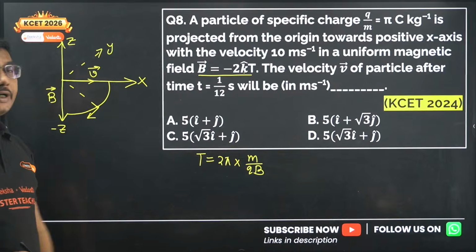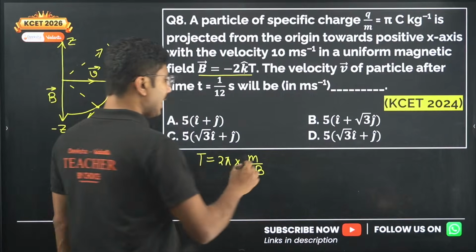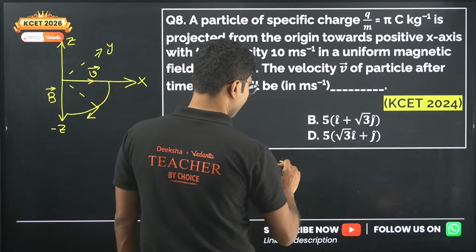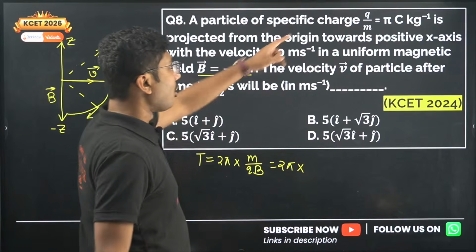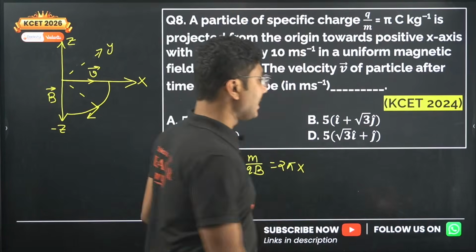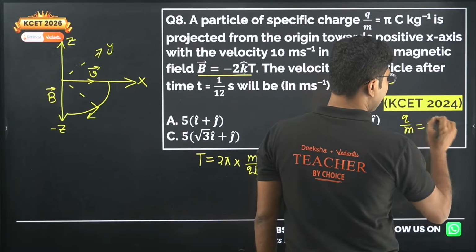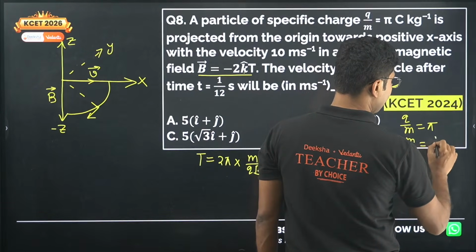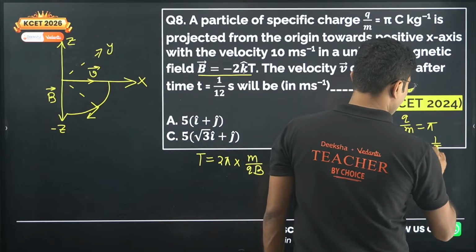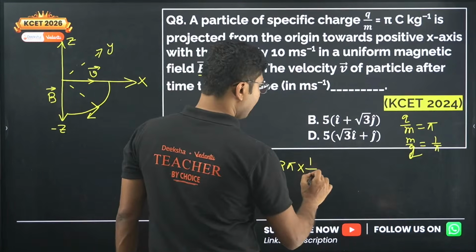So time period is 2 pi into m by qb. Now we put in the values. q by m is given as pi, that means m by q must be 1 by pi.